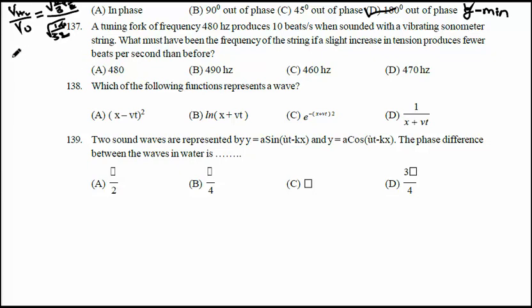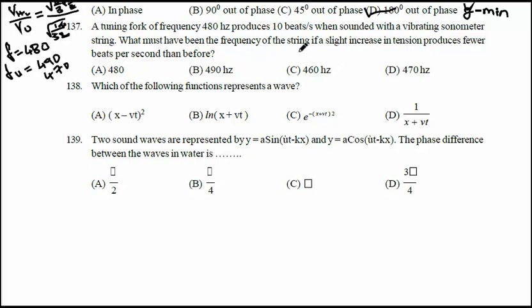So here there is a known frequency f equal to 480. The frequency of the sonometer wire is unknown. When you sound it with the 480, it produces 10 beats, which means the possible answers are either plus 10, meaning 490, or minus 10, meaning 470. So options will be either 490 or 470, meaning B or D, not A and C.